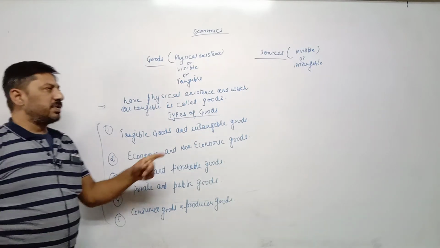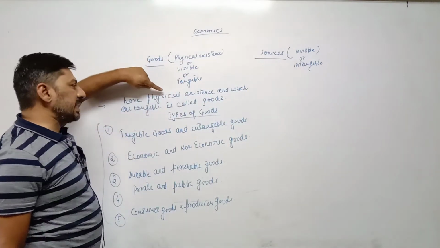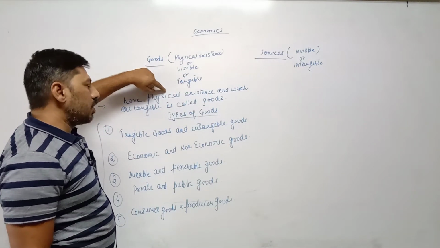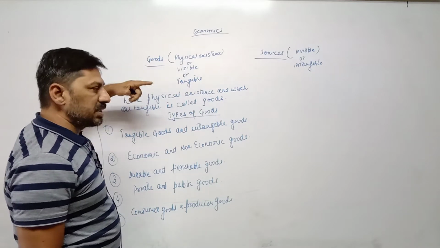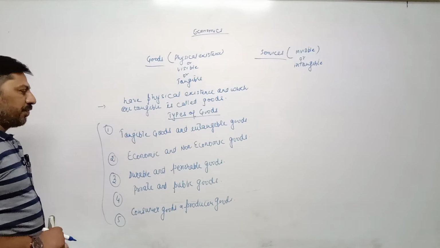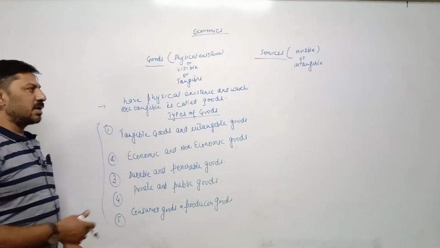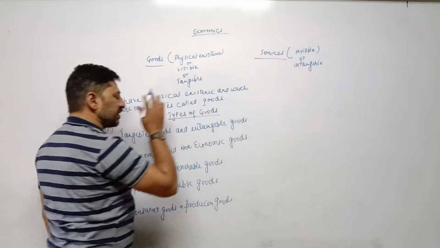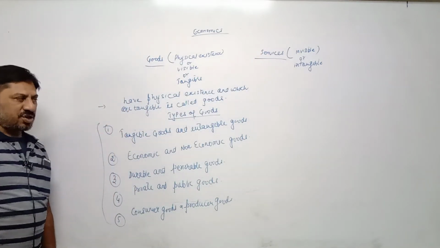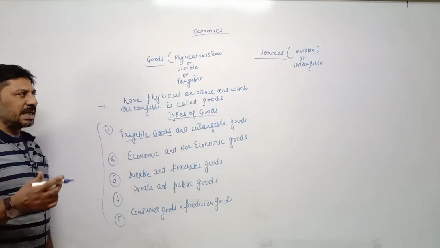and so far as services is concerned, it has no types. But the goods which have physical existence or which are tangible, means which can be seen, these goods are classified into different categories. First one is tangible goods and intangible goods. Now intangible goods are same, services. The goods which can be seen, which can be touched, such goods are called tangible goods, or which has physical existence.